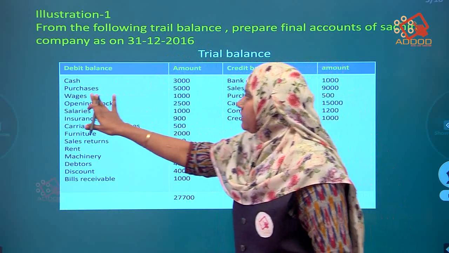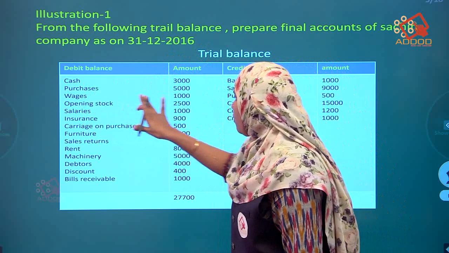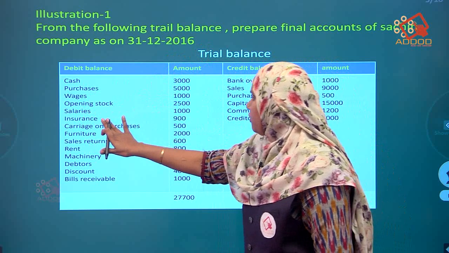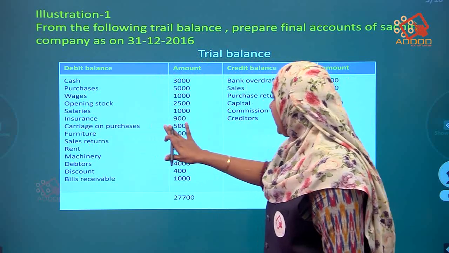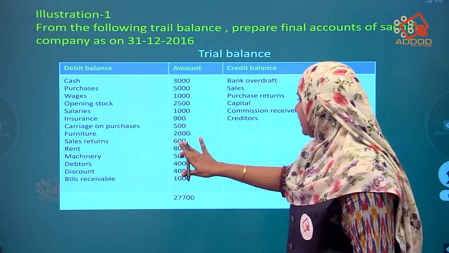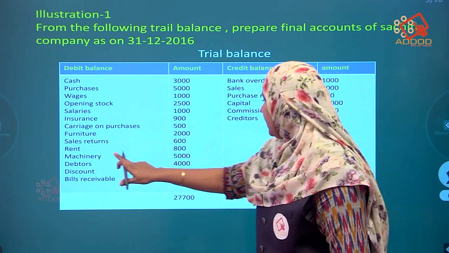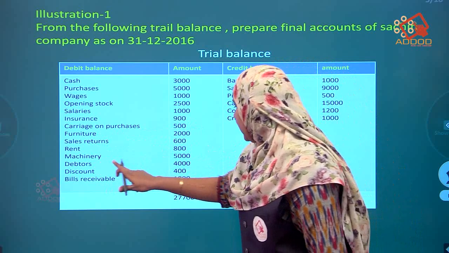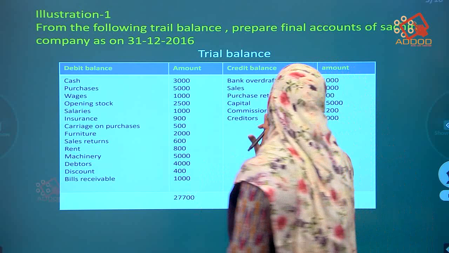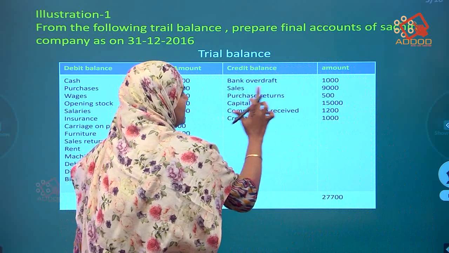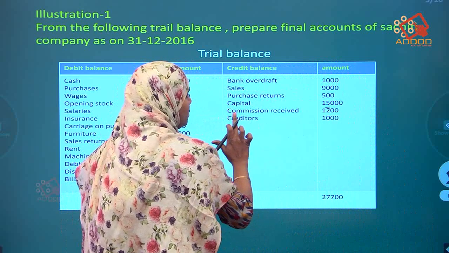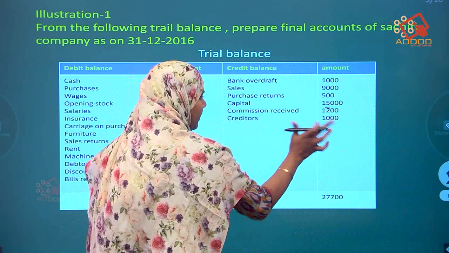Cash is 3,000, purchases 5,000, wages 1,000, opening stock 2,500, salaries 1,000, insurance 900, carriage on purchases 500, furniture 2,000, sales return 600, rent 800, machinery 5,000, debtors 4,000, discount 400, bills receivable 1,000, bank overdraft 1,000, sales 9,000, purchase returns 500, capital 15,000, commission received 1,200, creditors 1,000.